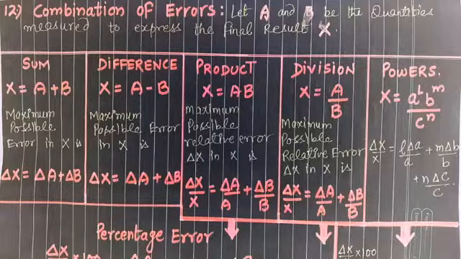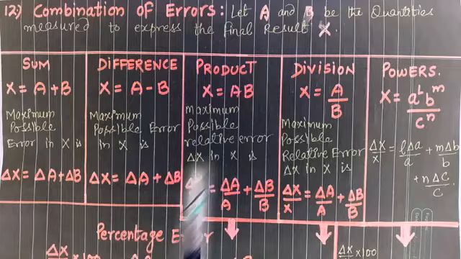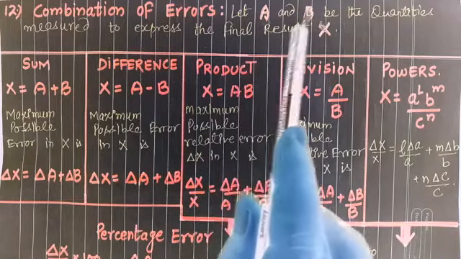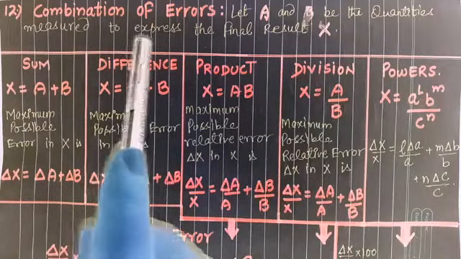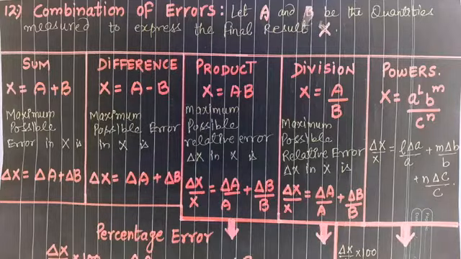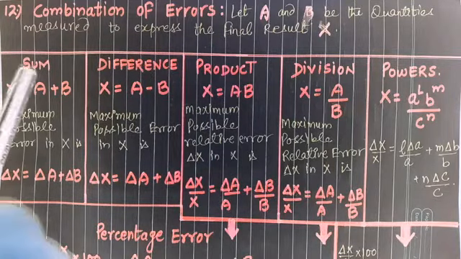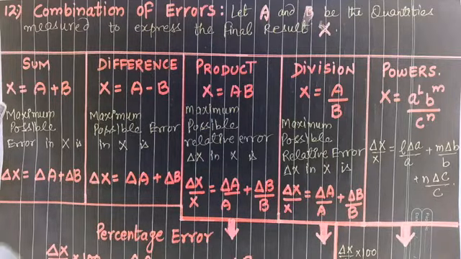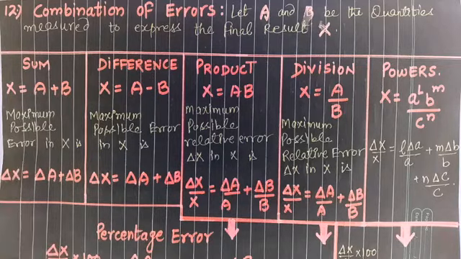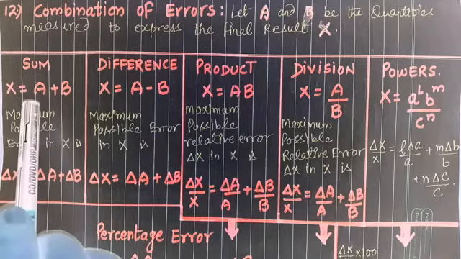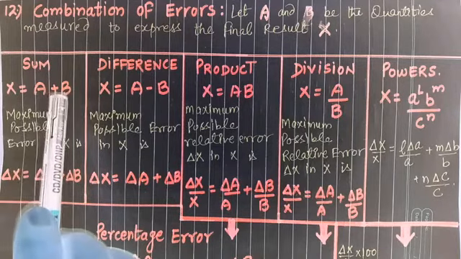Next topic we have combination of errors. Again it is very, very important. Let capital A and capital B be the quantities measured to express the final result x. First of all we have the sum. X, which is the result, is equal to A plus B. Now A is also having error, B is also having error.